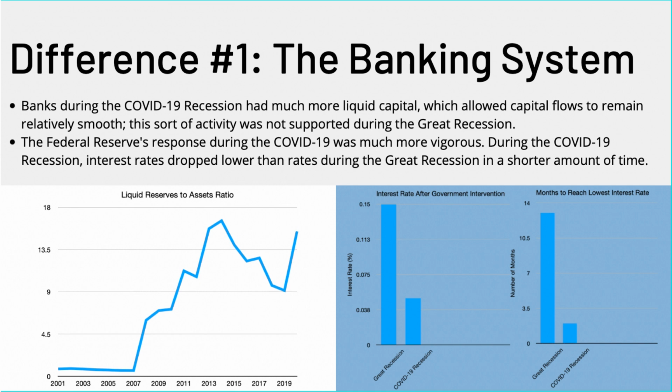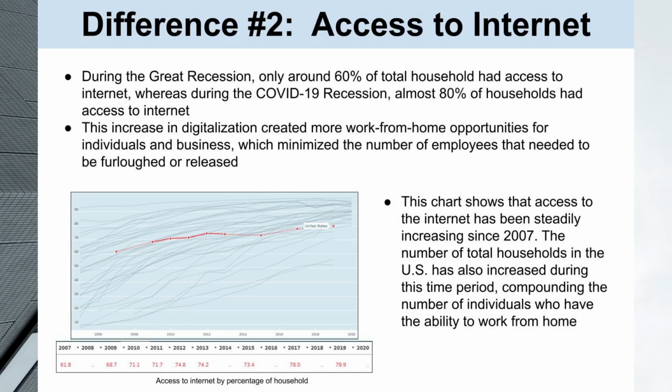And so then our next visualization centers on the increasing digitalization of the United States and the greater access to the internet that people have. And so our visualization here shows the steady growth of the number of users of the internet and its steep increase during the COVID-19 pandemic.